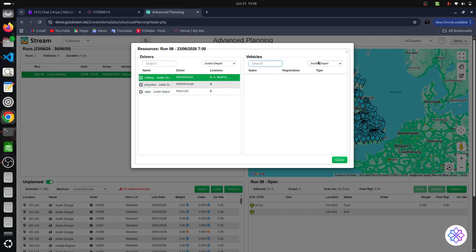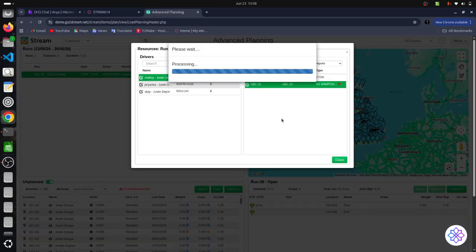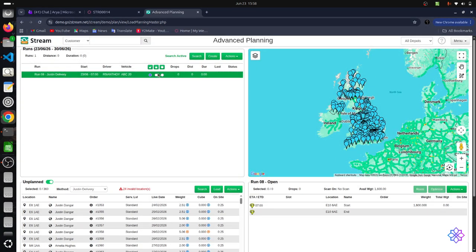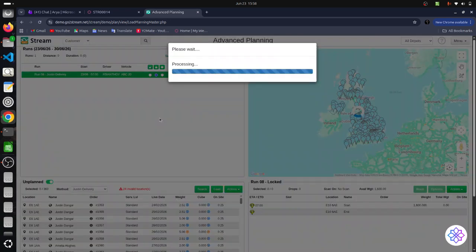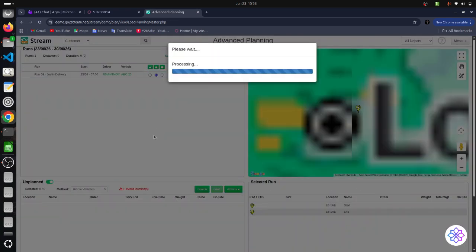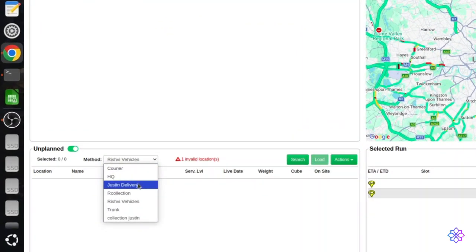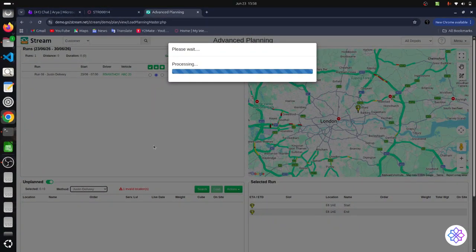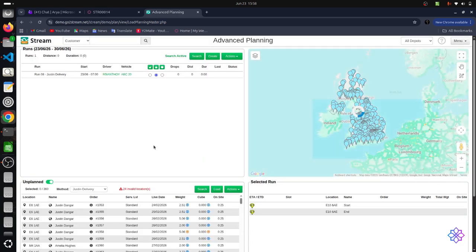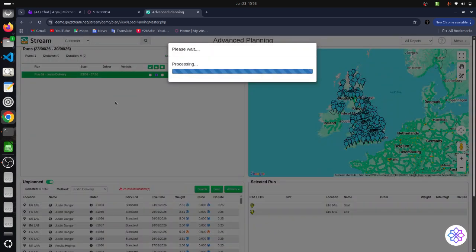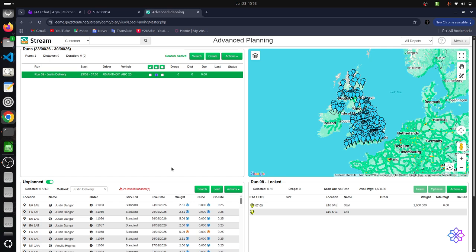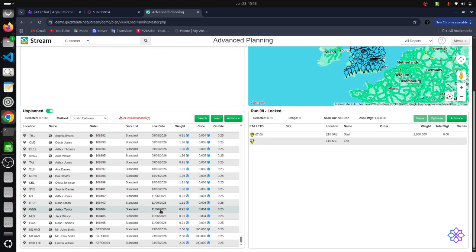Now assign the driver and vehicle. Now we have created and selected the run.